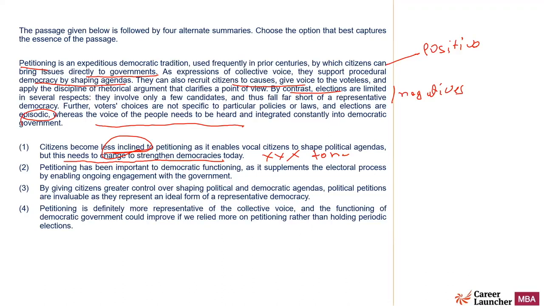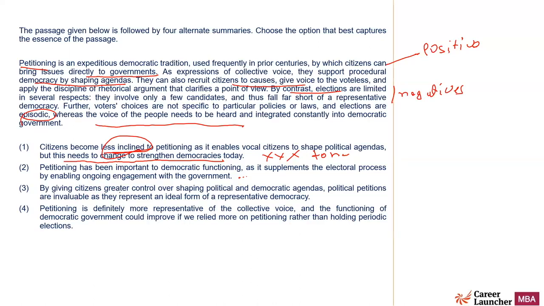This is not mentioned. Petitioning has been important to democratic function as it supplements the electoral process by enabling ongoing engagement with the government. Decent choice. There is nothing which I can say is preventing me to mark this. In the summary questions, it is necessary to eliminate the option. So I'm not able to eliminate 2 as such. It doesn't look a very tempting option, but I cannot say that it is not the right answer. There is nothing wrong in it also.